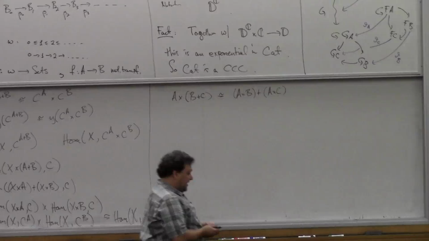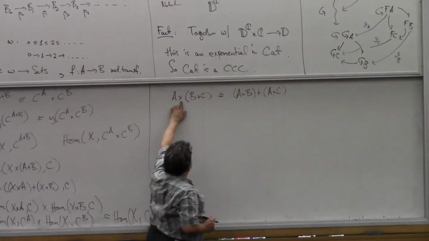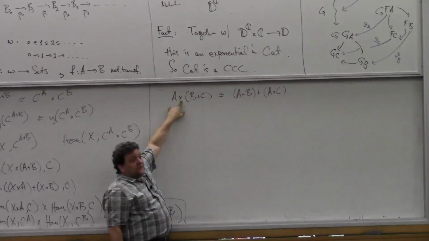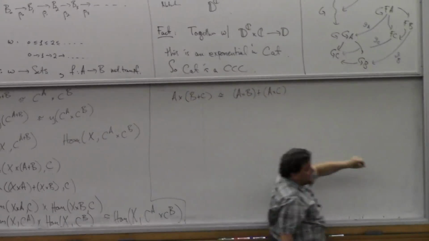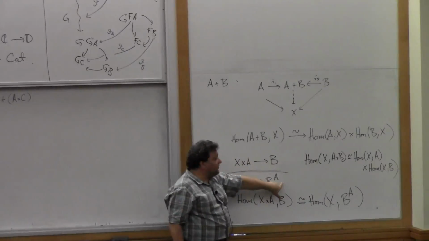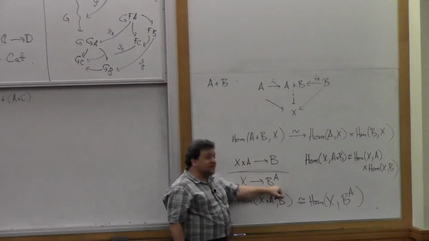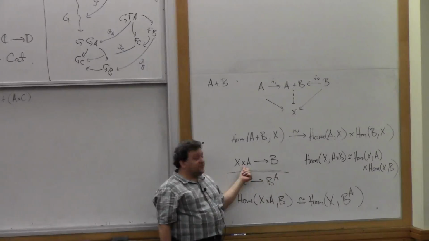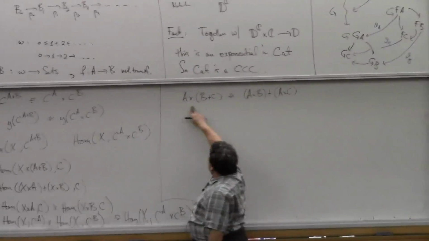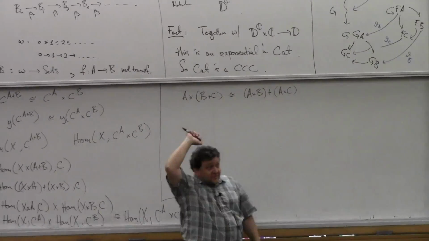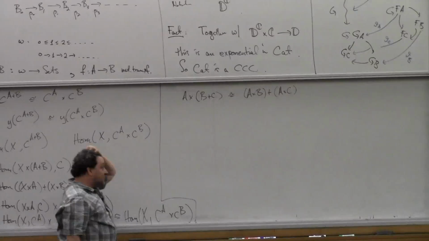That actually is a special case of a more general fact that we'll meet in the next lecture. It's because this operation of taking product with A is a left adjoint. The exponent in a Cartesian closed category has a right adjoint. So this operation is left adjoint to this one. And adjointness is exactly this, that maps out of this one correspond to maps into that one. And now it's a general fact that left adjoints preserve coproducts. So this is saying that this left adjoint preserves the coproduct. And that's how I teach my kids the distributive law for arithmetic. So first we learn that left adjoints preserve coproducts.